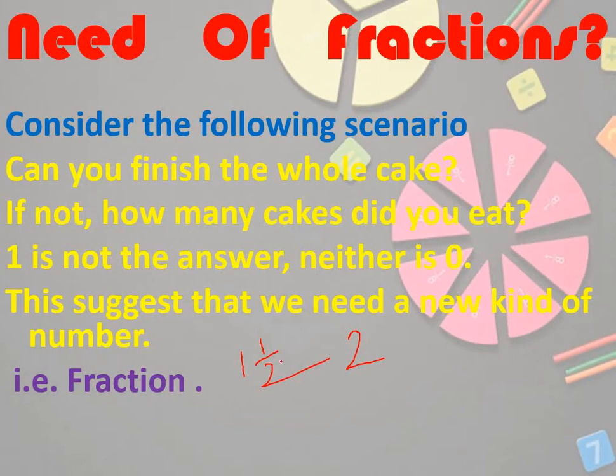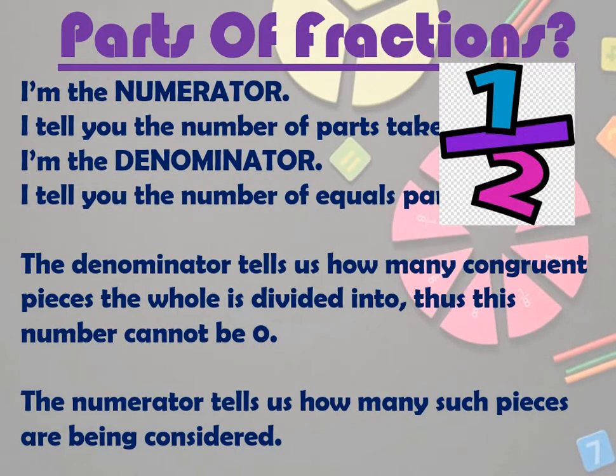This suggests that we need a new kind of number, that is fraction. So when we are not able to explain the numbers for a part, that time we have introduced the term fraction. Now a fraction is always in the form of 2 parts. You should keep in mind, one is considered as the numerator, the upper one, and the down part is considered as the denominator.